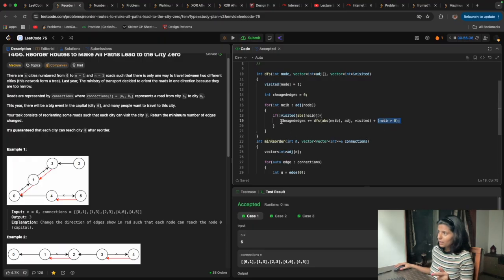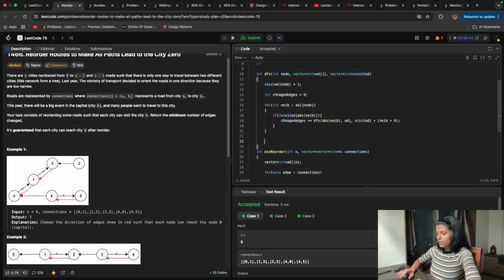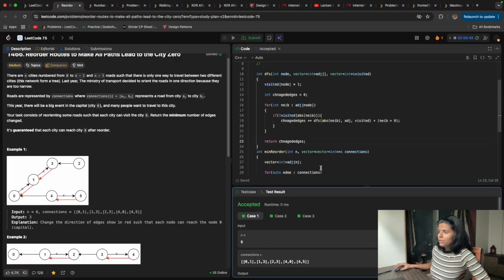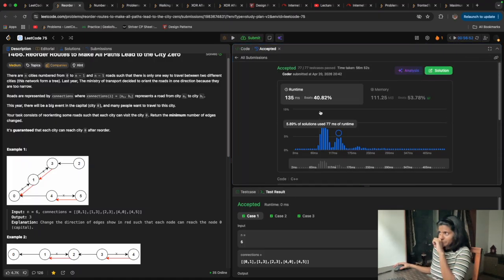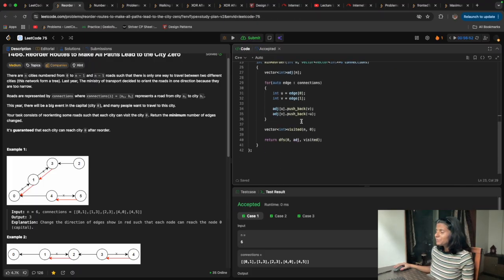And after doing all this, we will return the number of changed edges, that is changed edges, and just run it. Accepted, and then submit it. It is accepted. Let's go to the time complexity and space complexity.